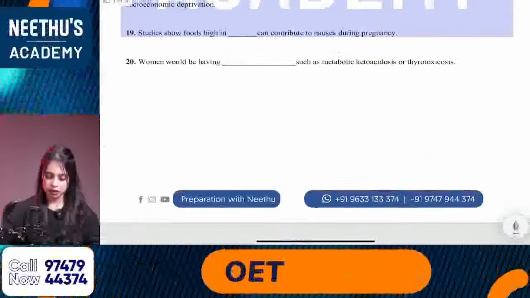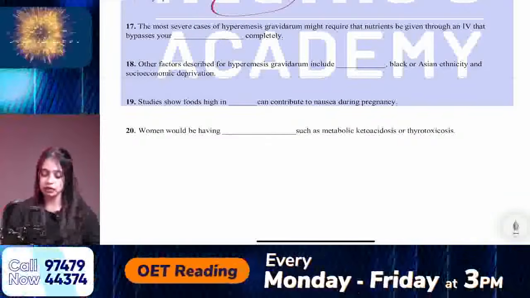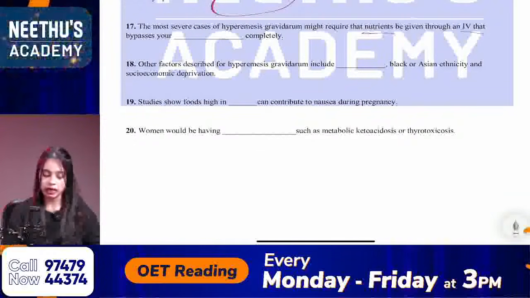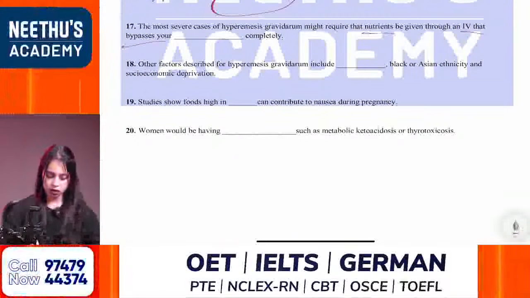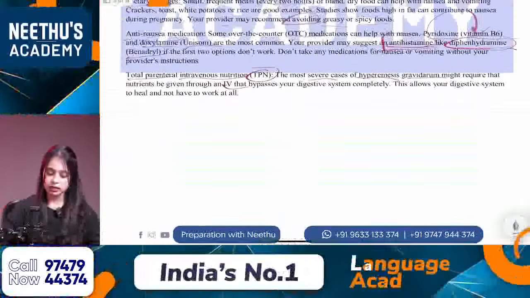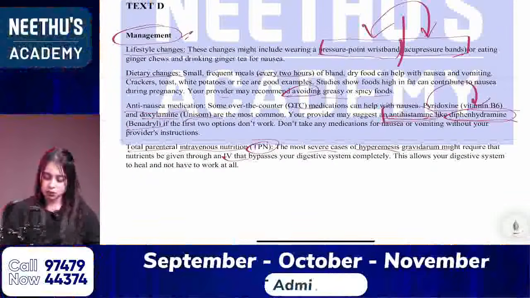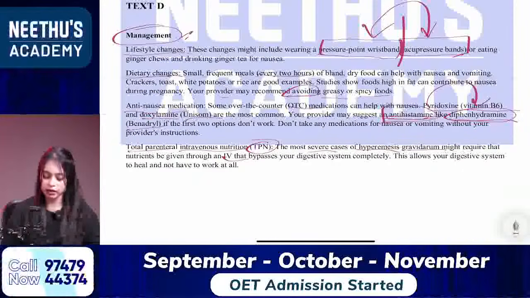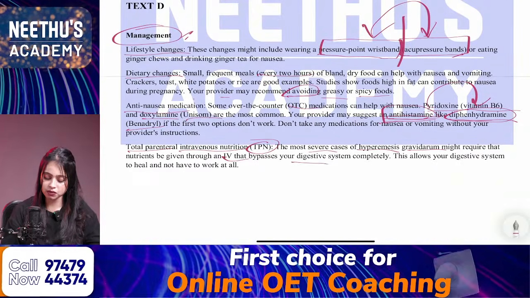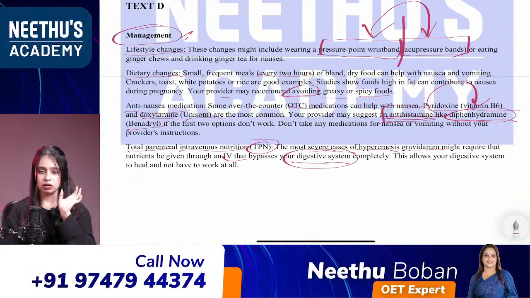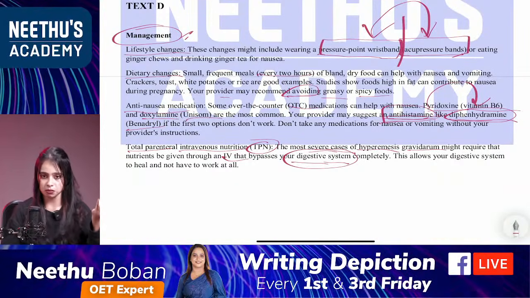Then the next one, 17th one: the most severe cases of hyperemesis gravidarum might require that nutrients be given through IV that bypasses your dash completely. So, what completely? Okay, which is from text D. See, the last one: hyperemesis gravidarum might require that nutrients be given through an IV that bypasses your digestive system completely. So, the answer is digestive system. This is how they will ask you. So, we need to write which word or words are missing.